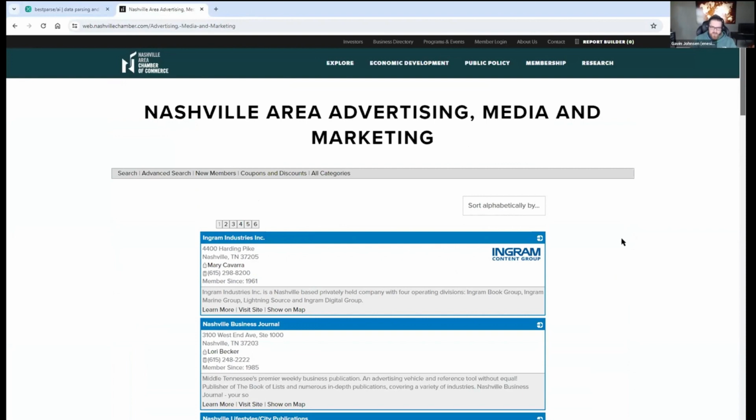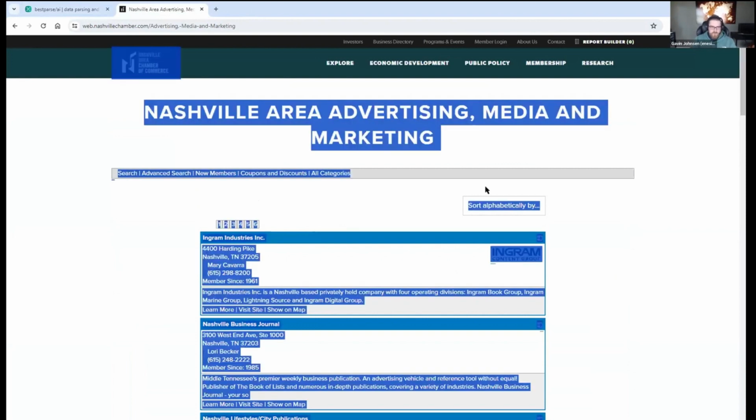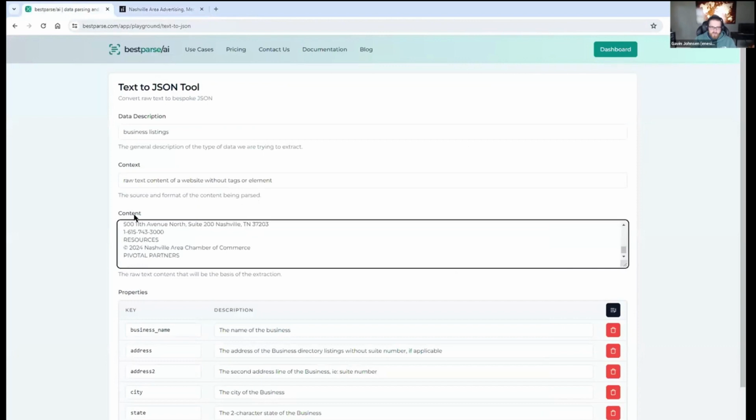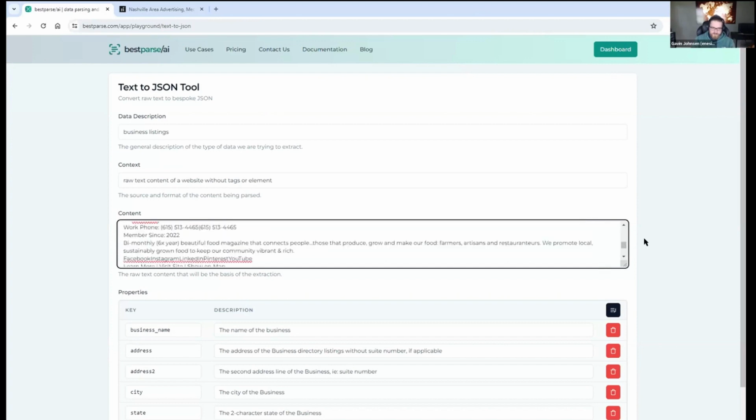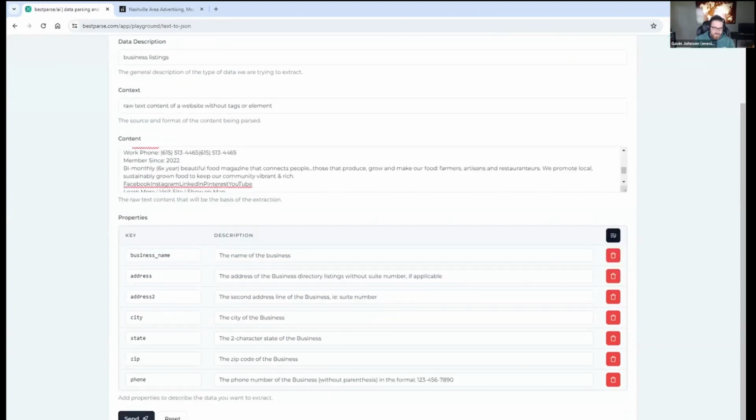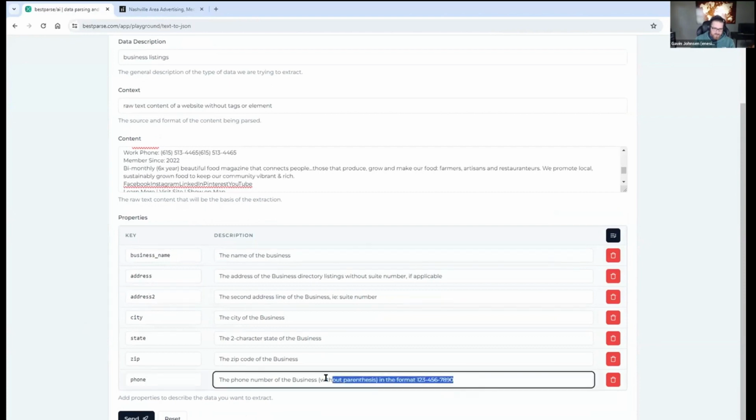But what you can do with this is literally just do Control A, Control C, and then Control V into the playground here. Typically you would do this with code. It's an API, so you would do it with code to take the text content from the site and run it through BestParse. But in the playground example, I'll show you just copy and pasting all this text. And then if I hit send, I already have this configured to get business name, address, the second line of the address. And you can configure the format you want, like a phone number to come in as an example.